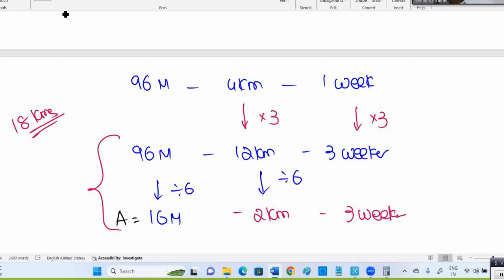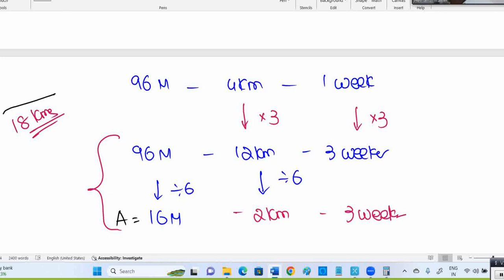Why did I note 3 weeks? Why not 1 week? After 1 week, they said you have to take additional men, so the additional men will work for the remaining 3 weeks. Total time is 4 weeks. In the first week only 96 men, and for the remaining 3 weeks, the 96 men and additional people are there.